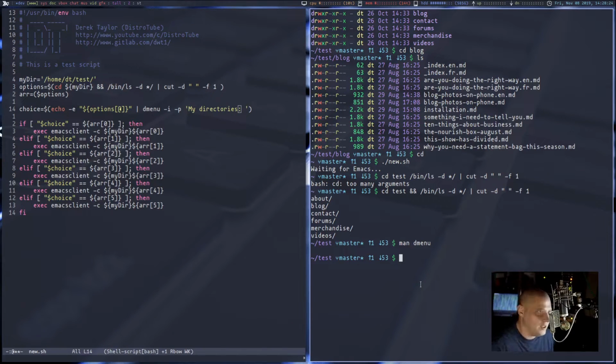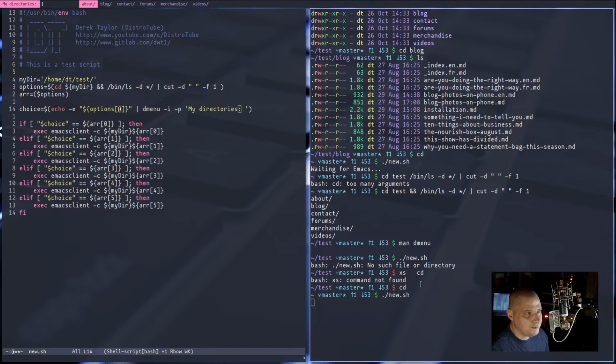It's case insensitivity. So if I actually go back and run our script here. I'm not in the home directory though. Home, and run the script. You see about is lowercase. Well, if I wanted to, I could type all caps, and it would still return about. If I didn't have the -i flag on, that wouldn't be the case.